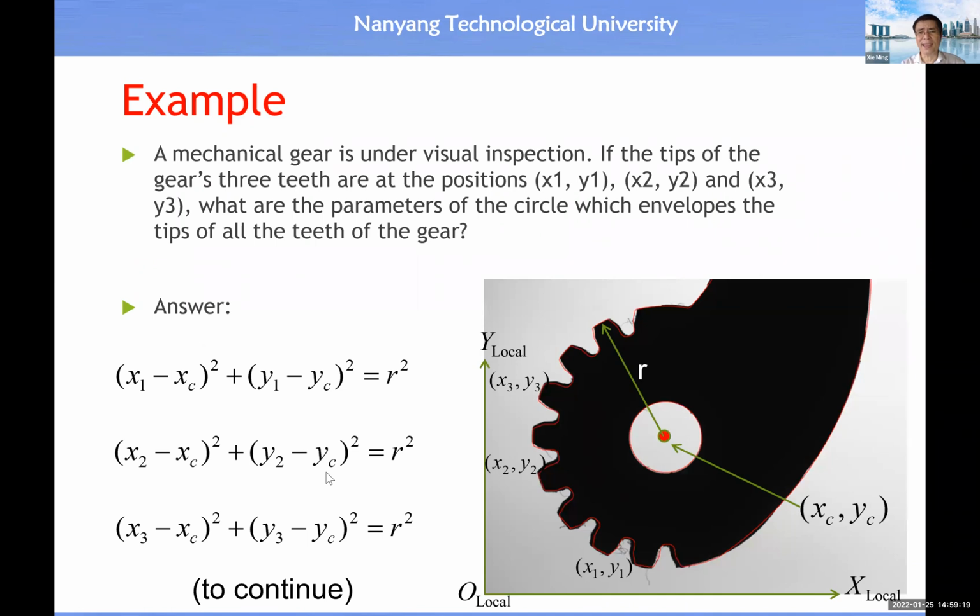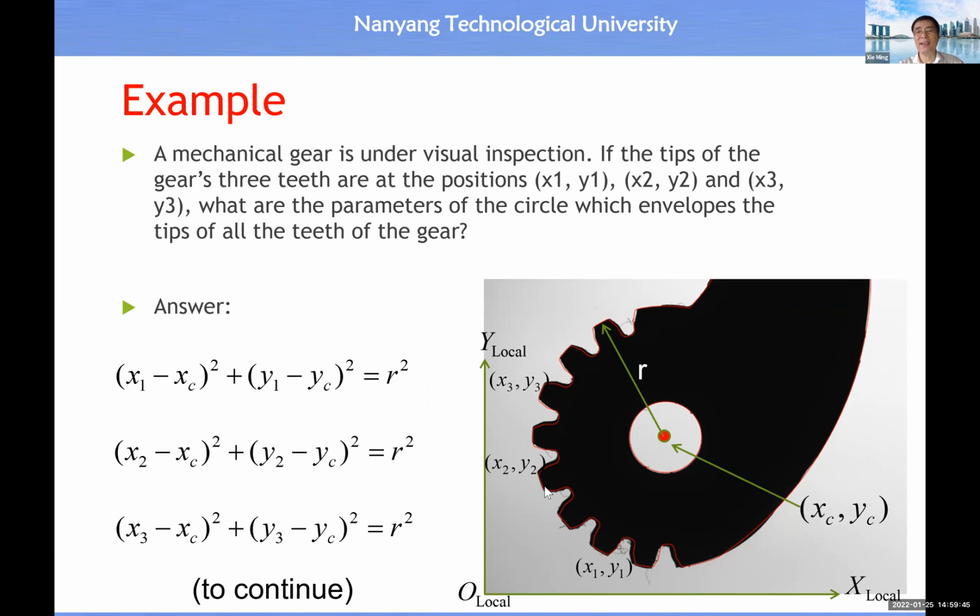And here is an example for you to know how to use this measurement of 2D geometry to undertake quality control for the geometry. For example, you have a machined part like this gear, and we want to verify the dimension of the outer circle.